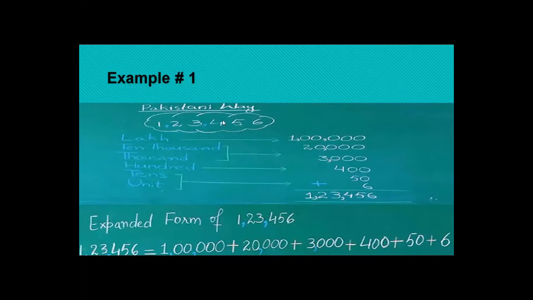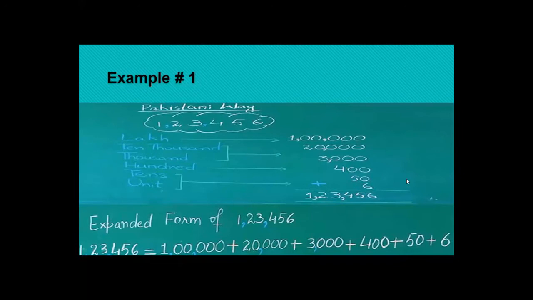Now units, tens, 100 comes to the 4. What's the place of 400? As you all know, how many zeros are there in 100? 2 zeros. So 4 is written as 400. The place of 100 is 4. So you will write 4 as 400. Now here 3. Units, tens, hundreds, thousands. What's the place of 3? 1000. So here you write 3 as 3000. How many zeros are there in 1000? 3 zeros. You will write 3 as 3000.